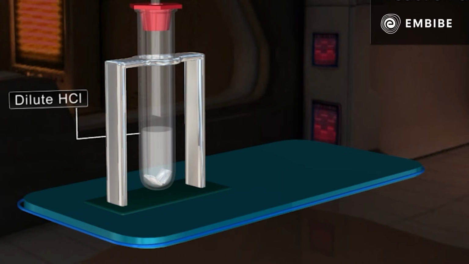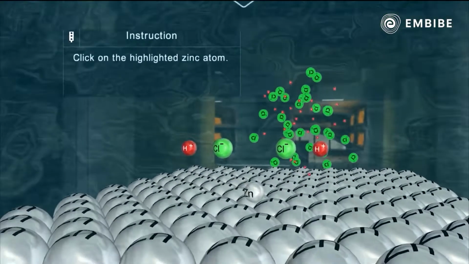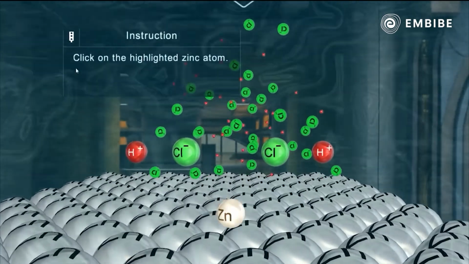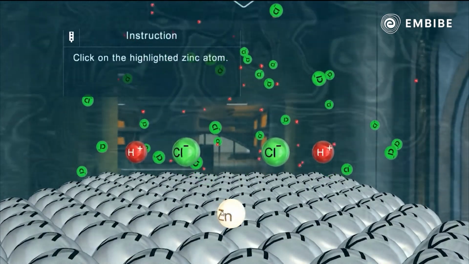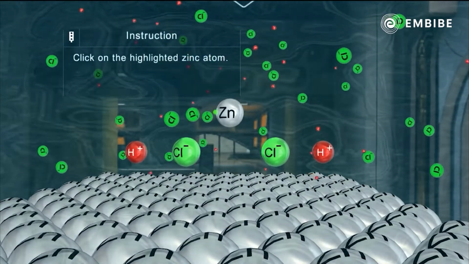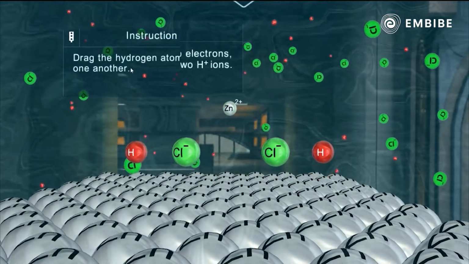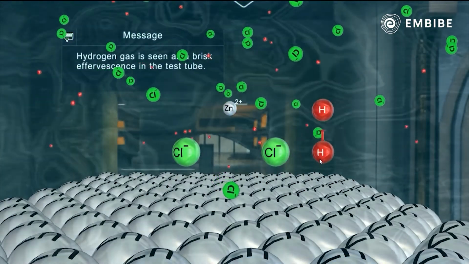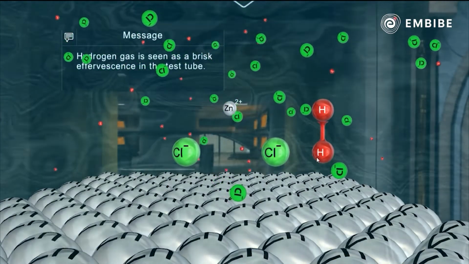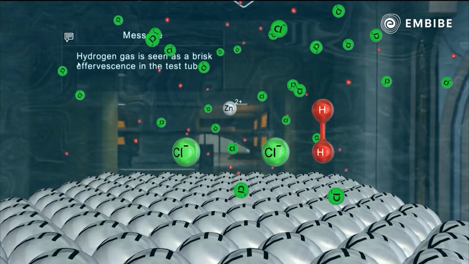What happens at the molecular level? Zinc metal and dilute HCl react, making the zinc atom lose 2 of its electrons, which are accepted by the hydrogen atom. The 2 hydrogen atoms come close to each other to form H2 molecule.